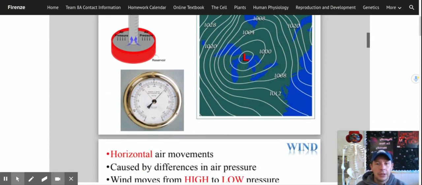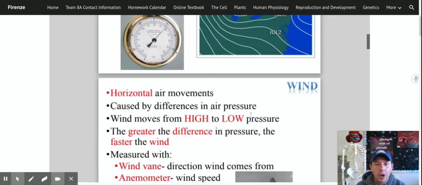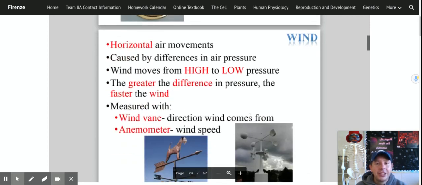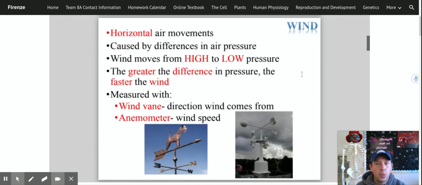Now, air pressure causes wind, or I should say differences in air pressure cause wind. Wind is nothing more than horizontal air movements. Air moves from over here to over here.